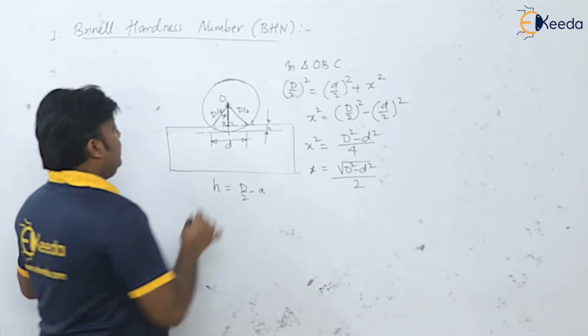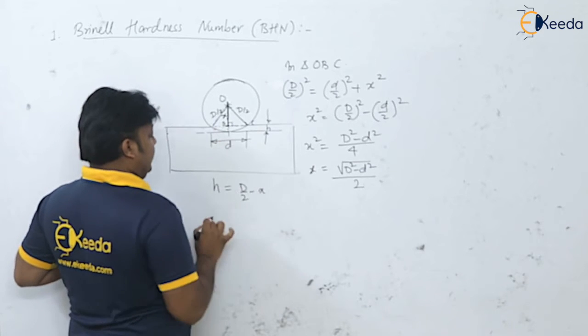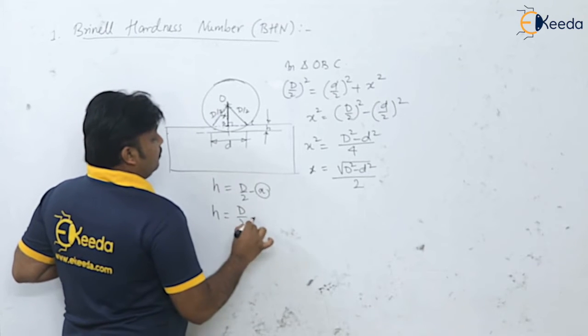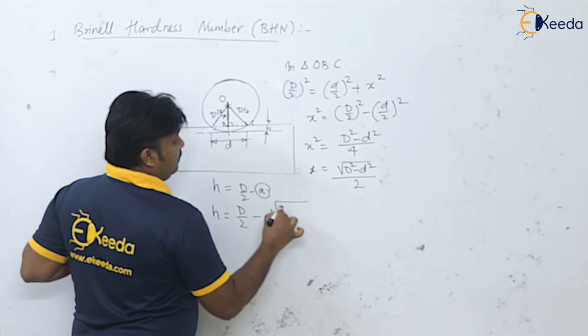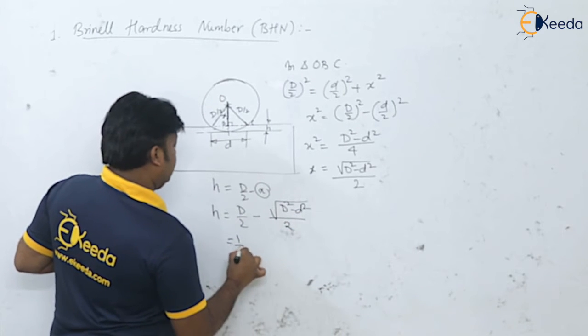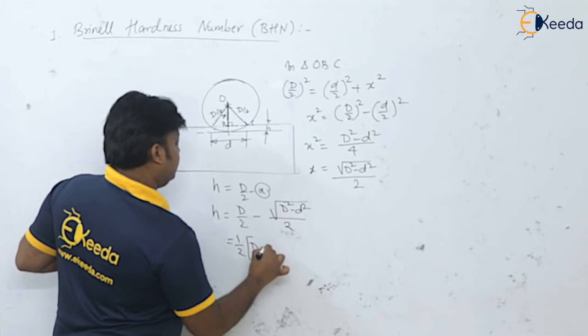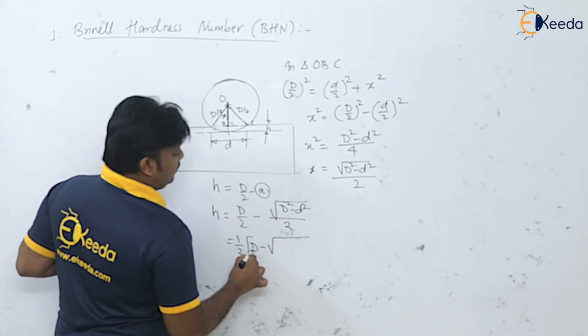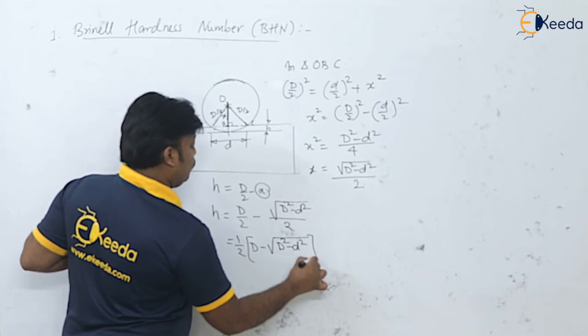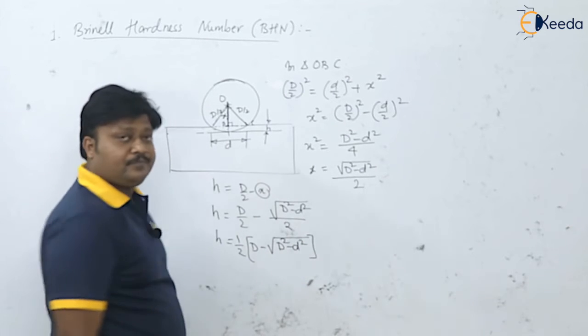And now I can get this h value as D by 2, put this value of x here, minus root of (D square minus small d square) divided by 2. If I take the half common, that is D by 2 into (capital D minus root of capital D square minus small d square), this is the h.